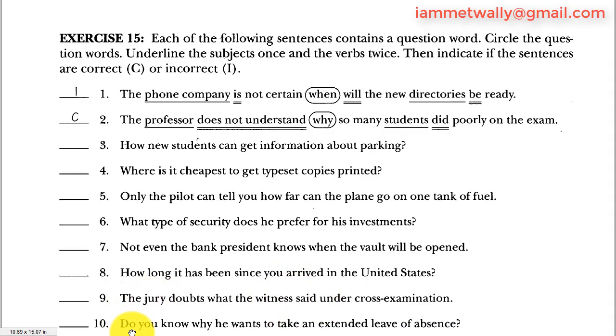10. Do you know why he wants to take an extended leave of absence? Do is a helping verb, you is the subject, it goes as a question from here, and after this why is a connector because I can't have two questions in the same sentence, just the first one. If the first one is a question, it has to include a sentence, so why here is just a connector. He, it's followed by a subject, that's correct. Wants is the verb. Yeah, this sentence is correct, no problem here.